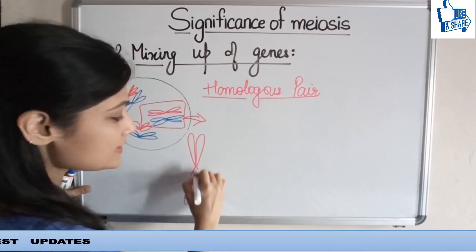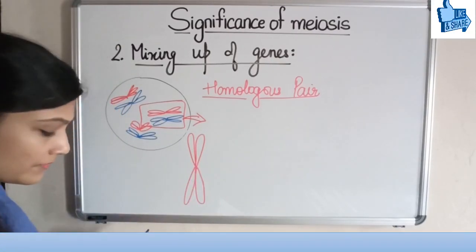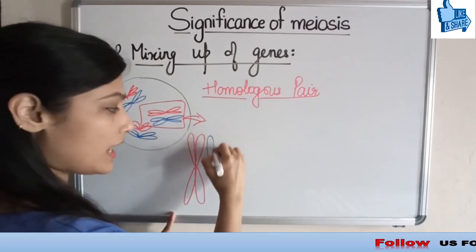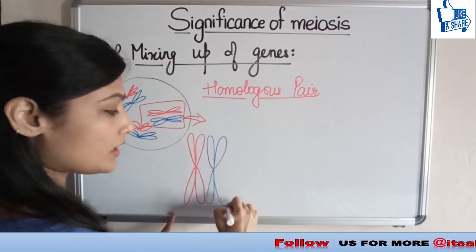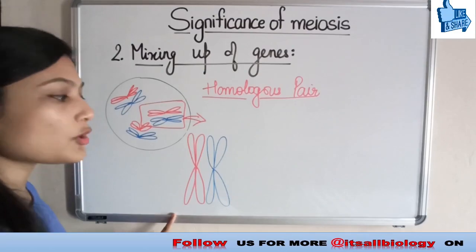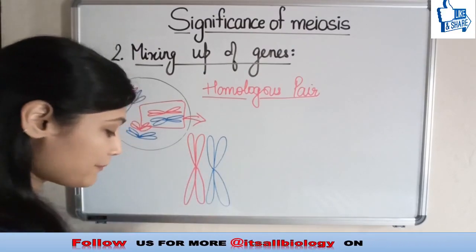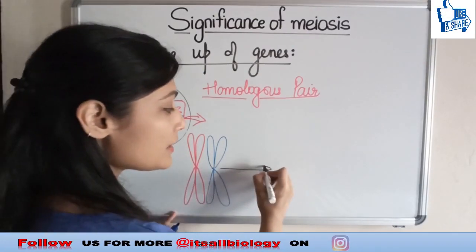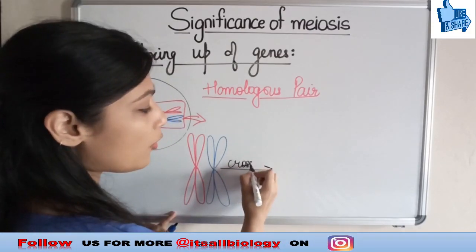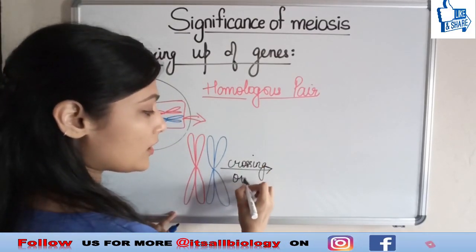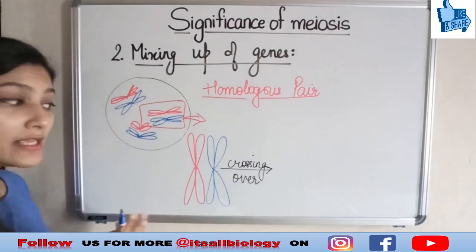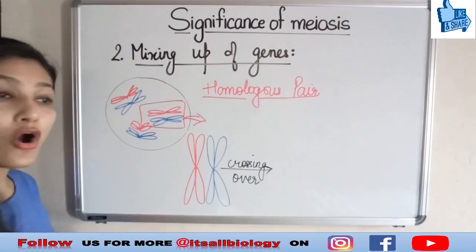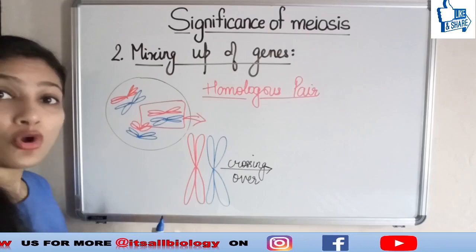Suppose this is one parent's chromosome and this is the other parent's chromosome. Say in one of the processes of meiosis 1, there is crossing over. Crossing over is the overlapping of non-sister chromatids.